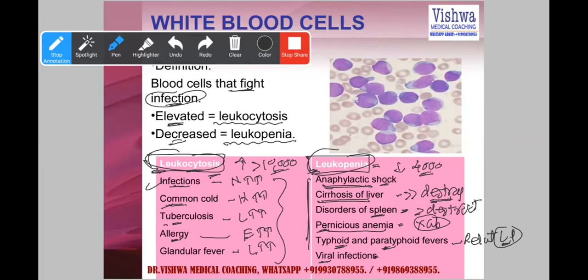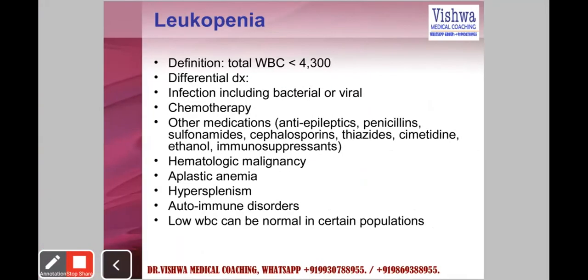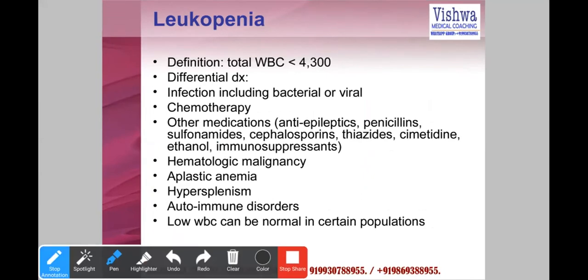So you may take the screenshot right now. Of course, it's easy to understand. Later on, share it on the group so that everyone can benefit. Leukopenia, that we talked about, is less than 4,000. Then the following is the differential diagnosis. Infections, some of the bacterial, like for example typhoid, but most bacterial infections cause an increase, or viral infection.